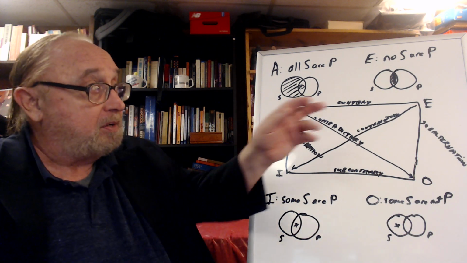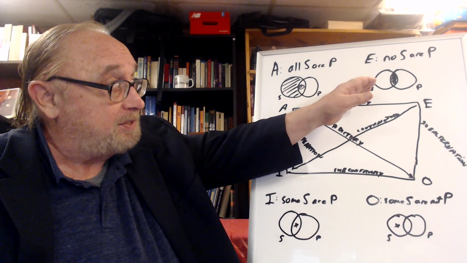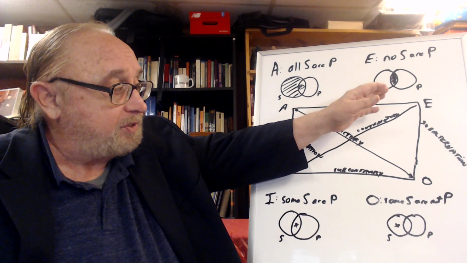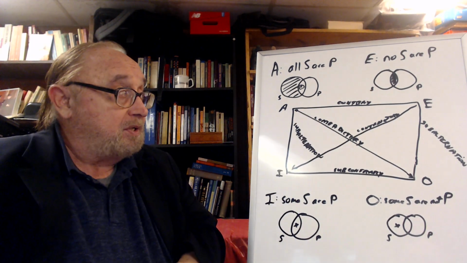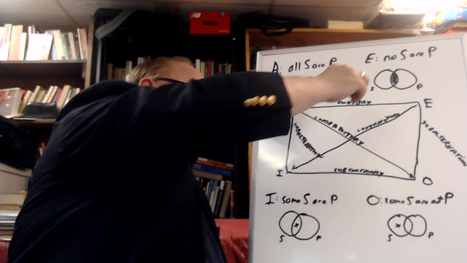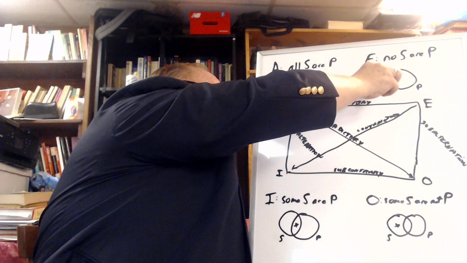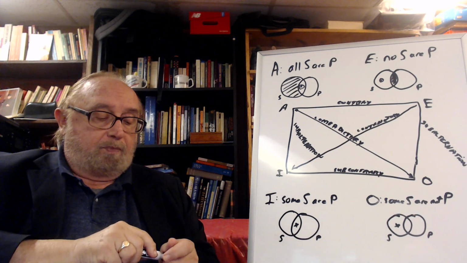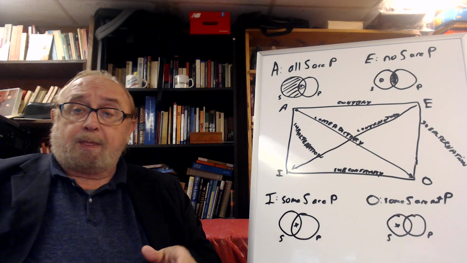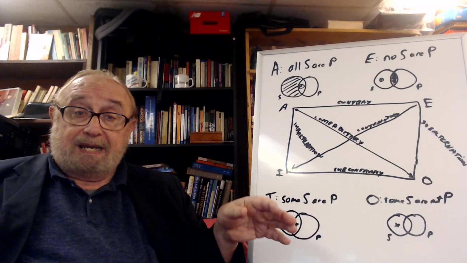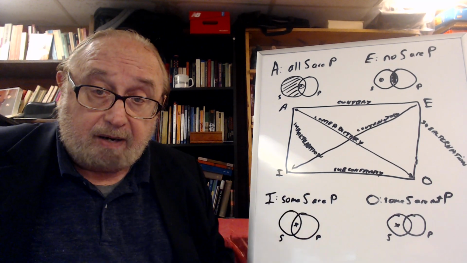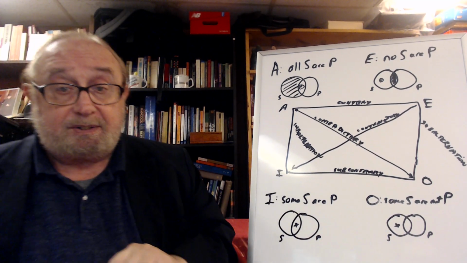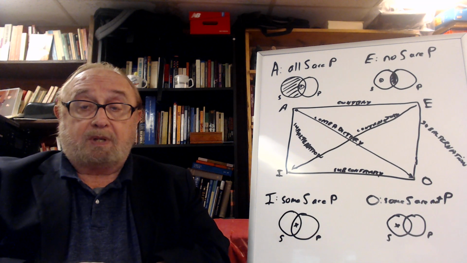And the same thing here. If there are no S which are P, if there are no dogs which are fish, that means if you're talking about real things, then there would be at least one dog who's not a fish, and therefore it resembles the O statement. So the O and the E and the A and the I have a logical relationship.